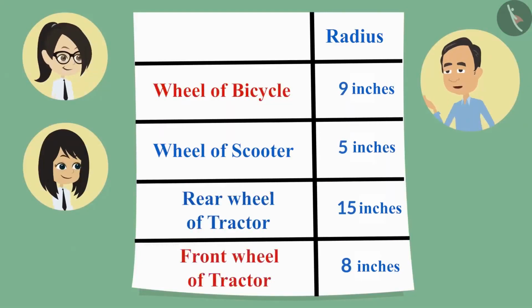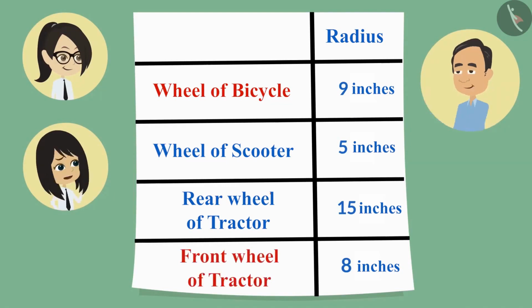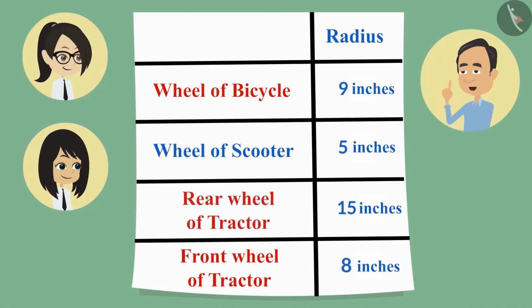And which was smaller, front wheel of the tractor or the bicycle? This will be a little difficult to tell. Just like you have told about the rear wheel of the tractor, that it was the largest, the same way you can also tell about both these wheels.